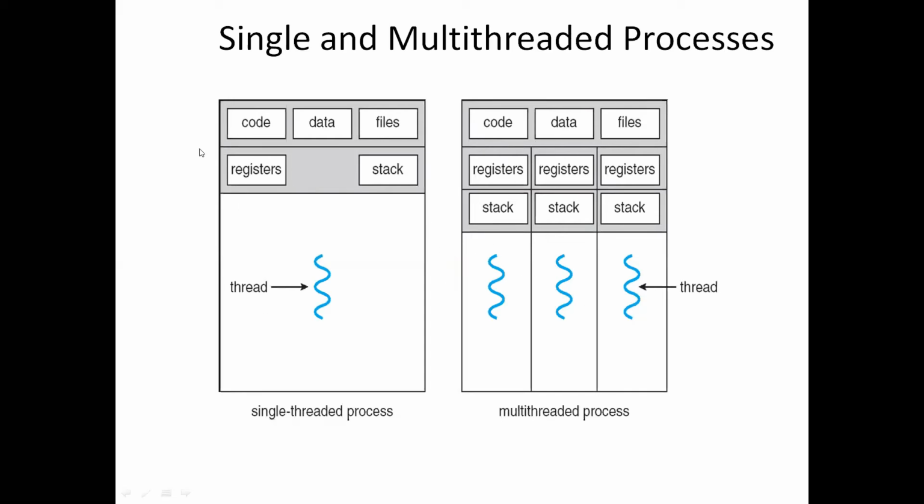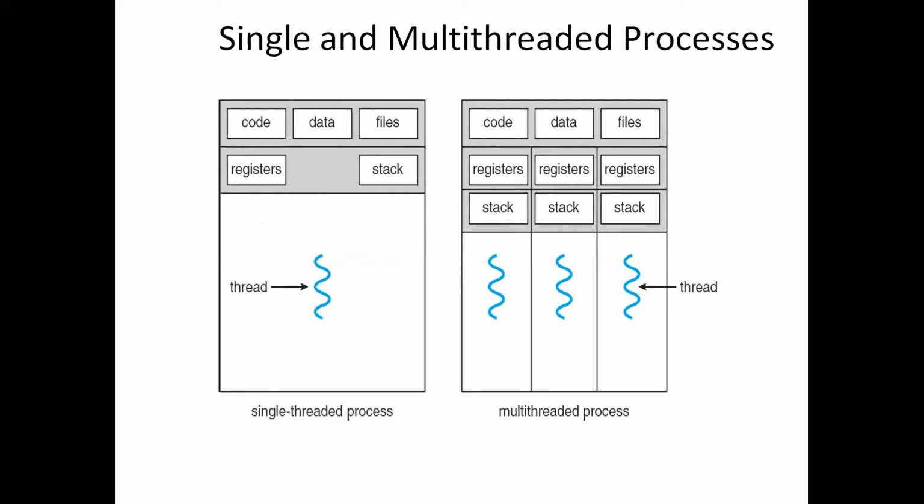Whereas in this single threaded process, you have a single thread running in the process. It will perform a single task at a time, and all the resources, code, data, and files, will be used by only this single thread. Not only that, we need to remember that a thread is associated with a register, stack, and program counter, and each thread has a thread ID.